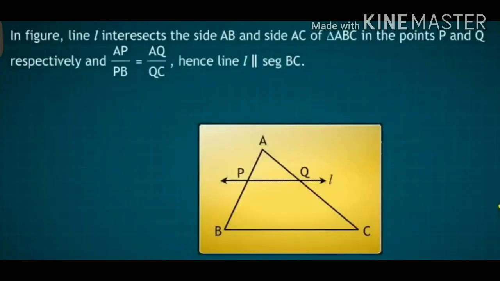Now let us take an example of triangle ABC, in which line L intersects the side AB and side AC of triangle ABC in the points P and Q respectively, and if AP divided by PB is equal to AQ divided by QC, then by the converse of BPT, that is basic proportionality theorem, line L is parallel to segment BC.